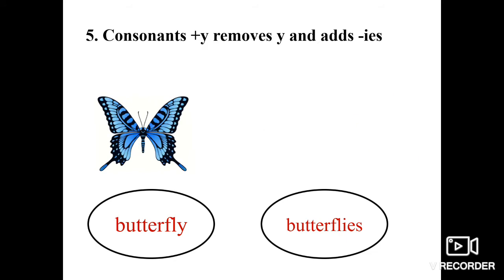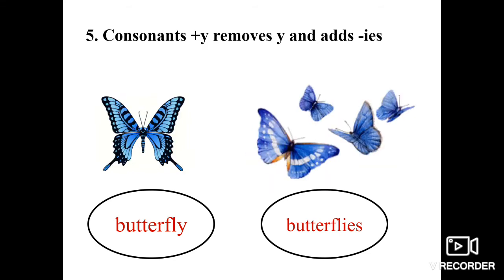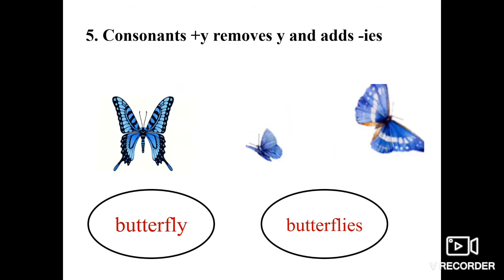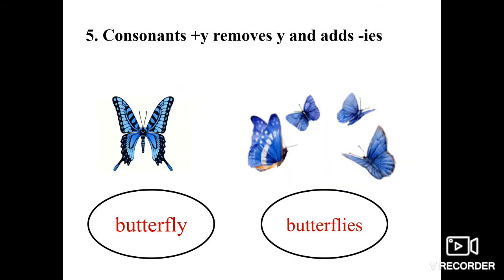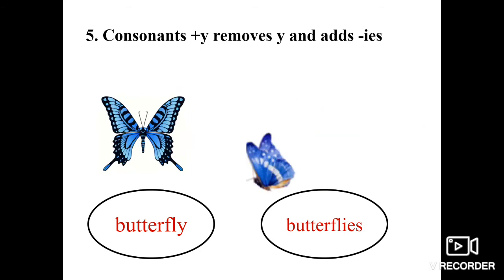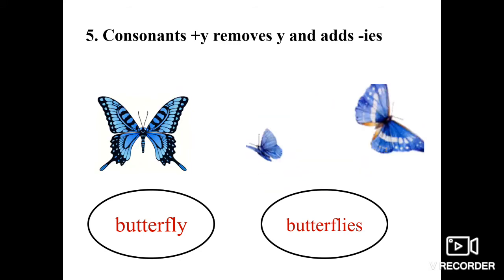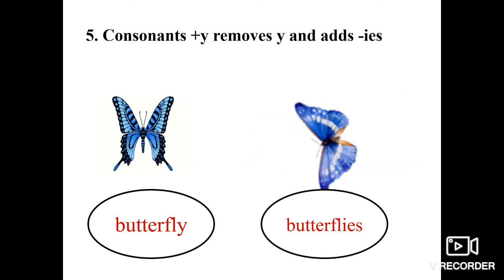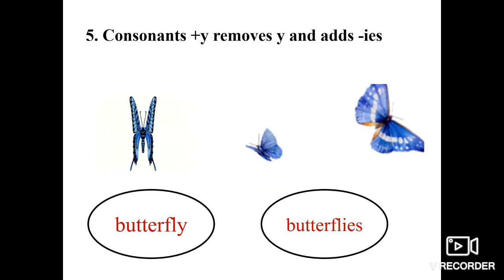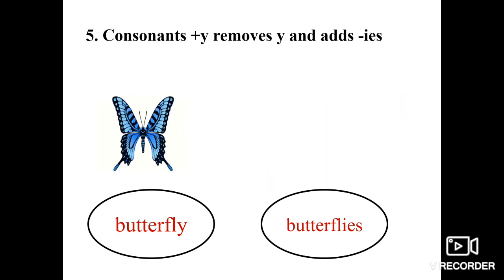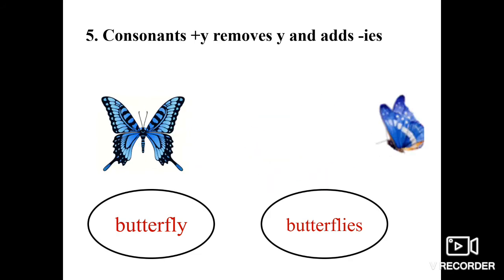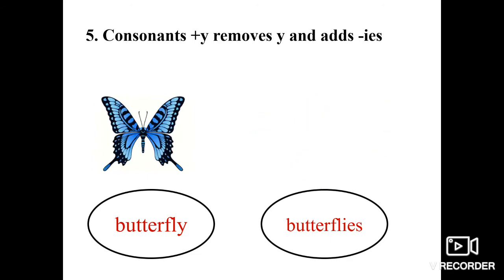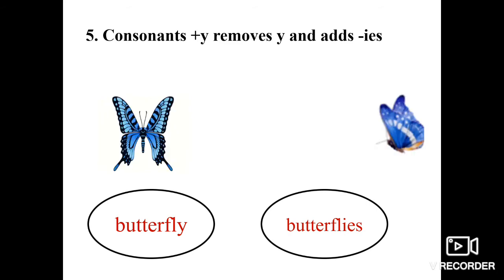So LY, Y is removed and replaced by IES. Similarly, city. The spelling of city is CITY. So the ending alphabets are T, that is a consonant, plus Y. And what is its plural? Cities. The spelling of cities is CITIES. So Y is replaced by IES.